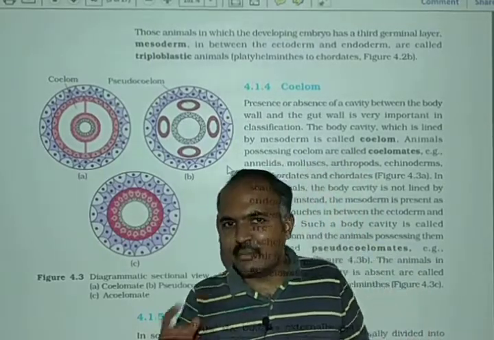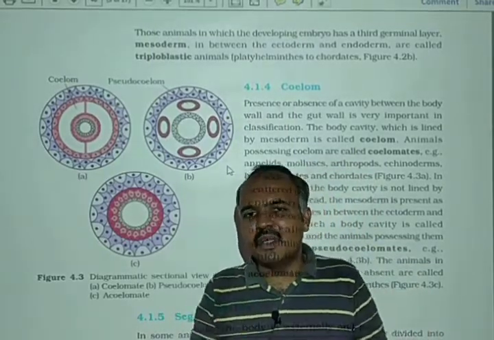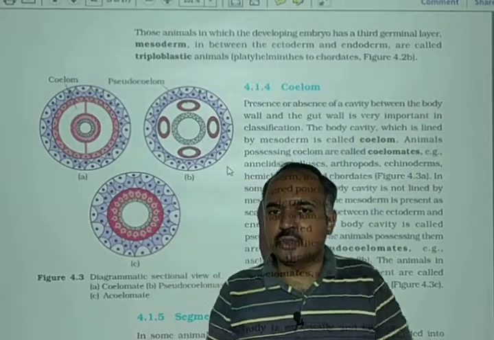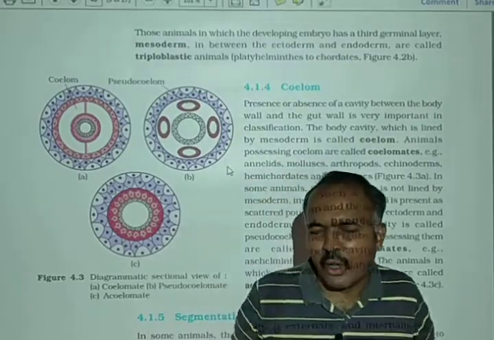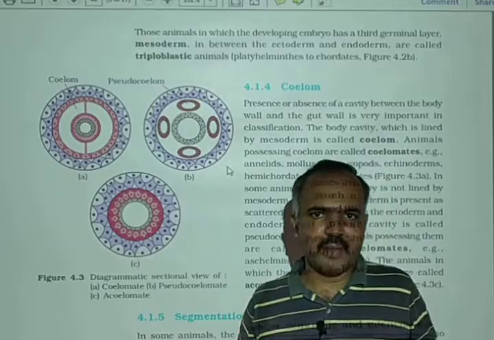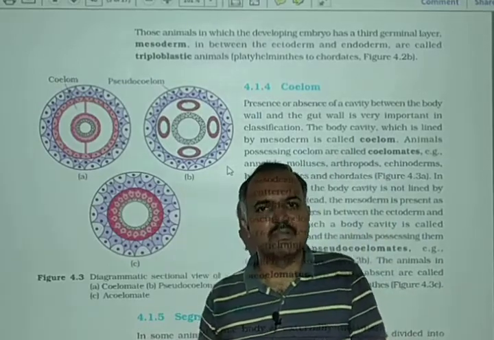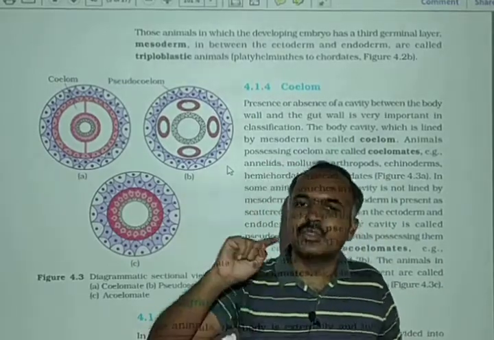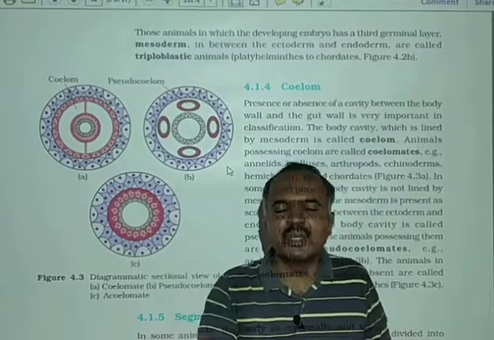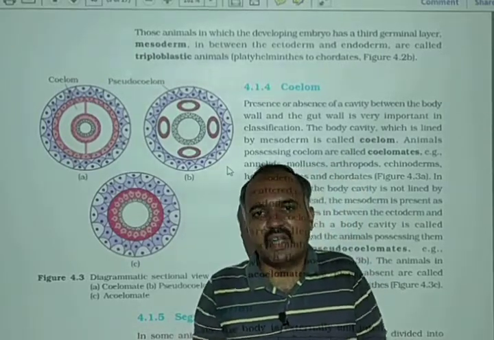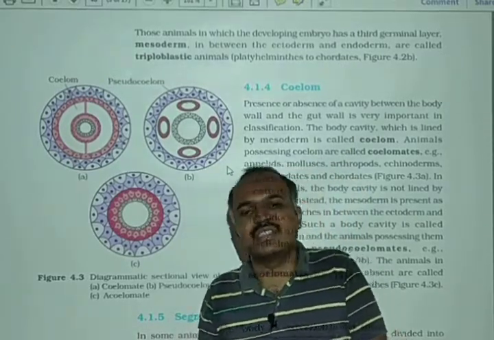What is coelom? Coelom is a body cavity, and that cavity develops inside the mesoderm. So those animals that do not have mesoderm at all don't have coelom. They are known as acoelomate animals. Sometimes some animals have mesoderm but do not produce a cavity, so they are also known as acoelomate.